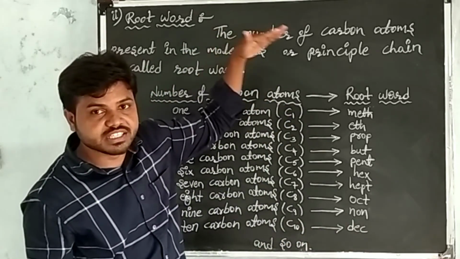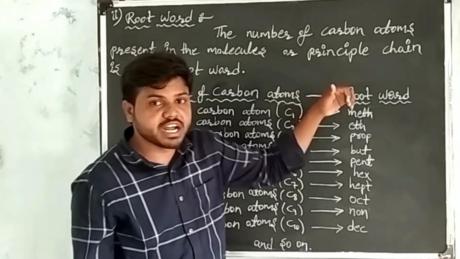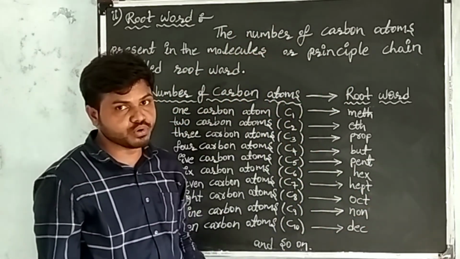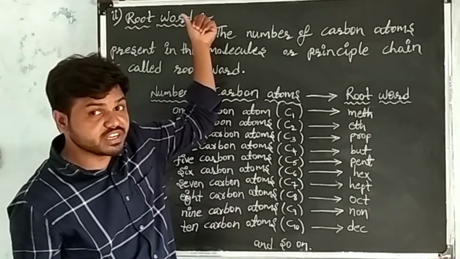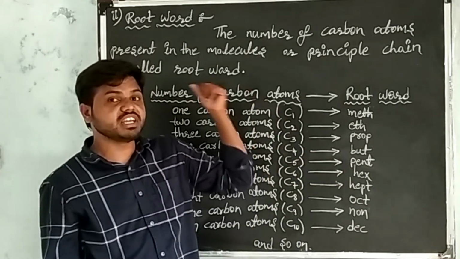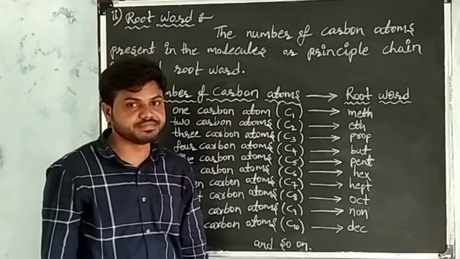This root word tells about the number of carbon atoms present in the principal chain of the given carbon compound.